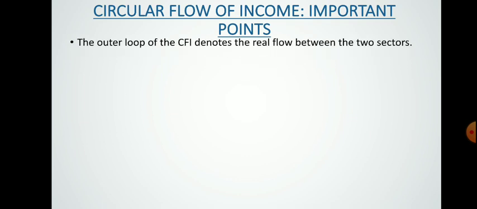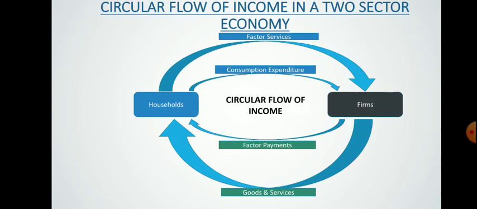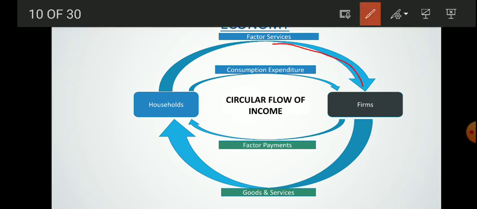Now there are certain important points that you need to remember. What are those points? The outer loop. Let me move up to the previous slide. Let me tell you one thing. This loop, these big arrows, let me mark it as red. In this diagram you can write this portion at the outer side, and this portion at the inner side.